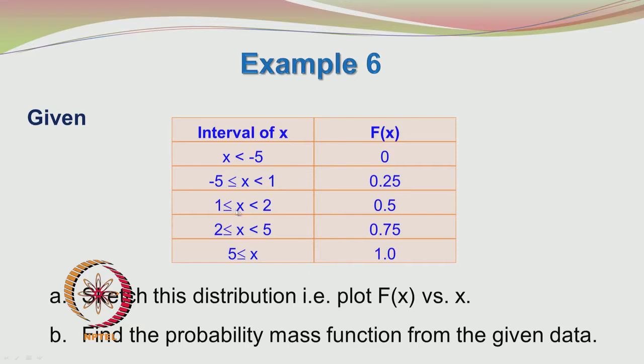Then you have 1 less than or equal to x less than 2, 2 less than or equal to x less than 5, 5 less than or equal to x. So, in the last 4 intervals, you are having the first as the less than or equal to sign, and then the other part is not having that equality contribution, it is just directly less than for the 3 intervals. Just an observation.